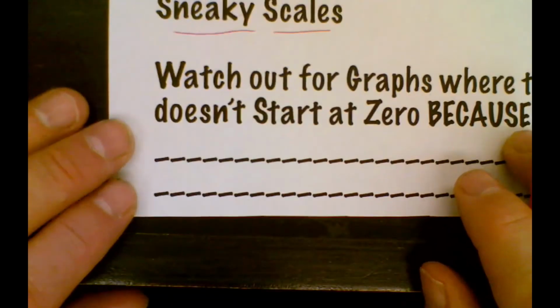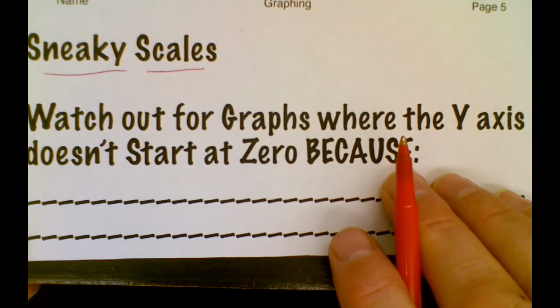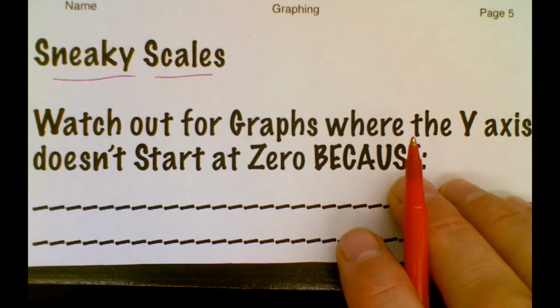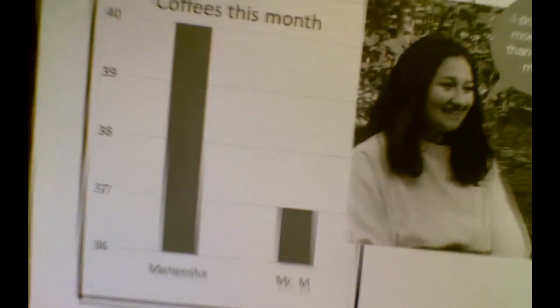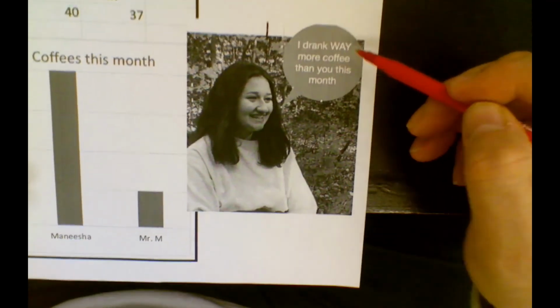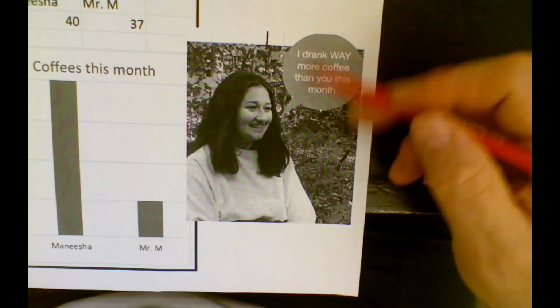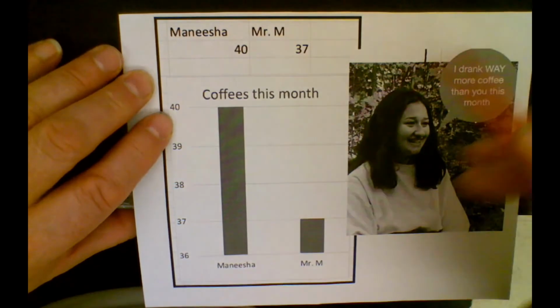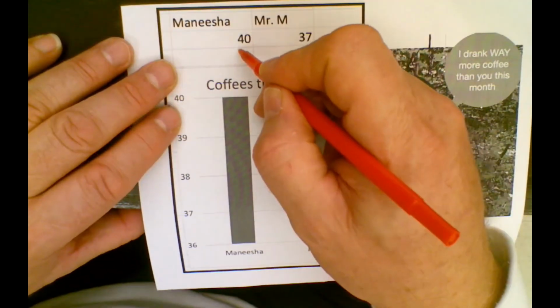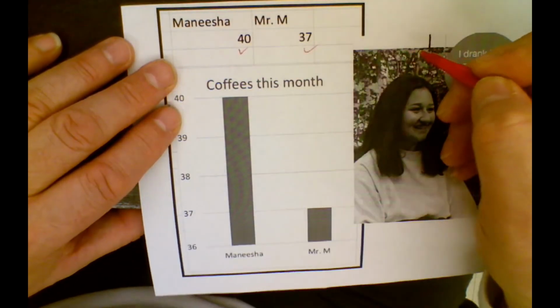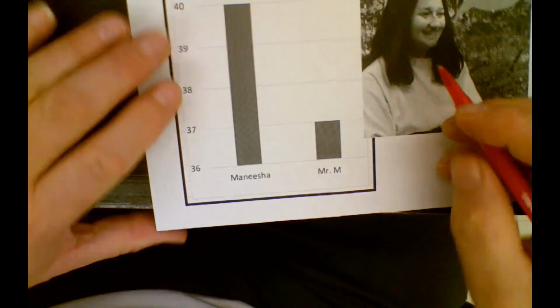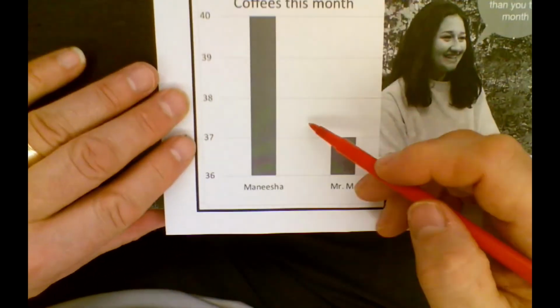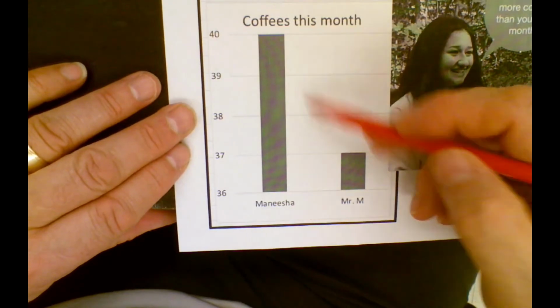Basically, watch out for graphs where the y-axis doesn't start at 0 because, let's just leave that for a second. Take a look at this diagram. I'm going to zoom up so you can see it in full. Here's my daughter, Manisha, and she's saying, hey, I drank way more coffee than you this year. Her and I like to make coffee, so that's one thing we have in common. And here's the data. She drank 40 cups, and I drank 37. And when she graphed it, she's like, look at this, I'm killing you. It is so much more.